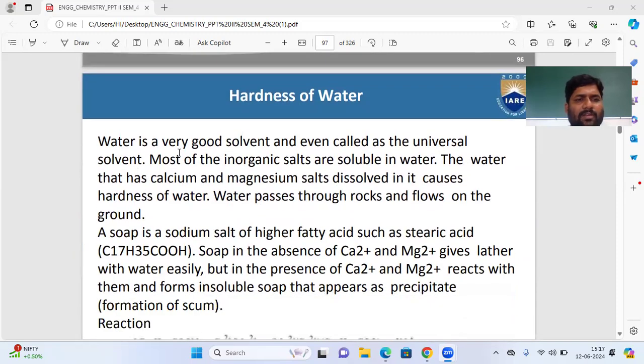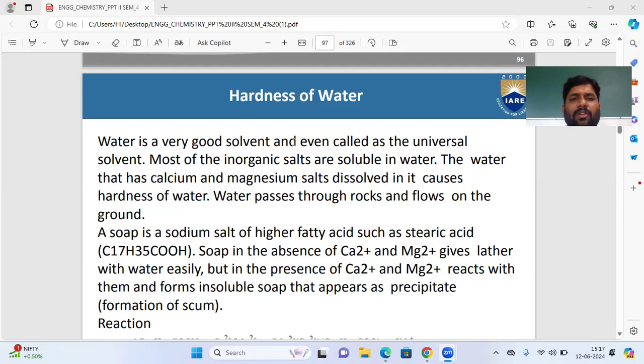See, water is a very good solvent and is even called a universal solvent. Most of the inorganic salts are soluble in water. The water that has calcium and magnesium salts dissolved in it causes hardness of water. Water passes through rocks and flows on the ground. A soap is sodium salt of higher fatty acid such as stearic acid.